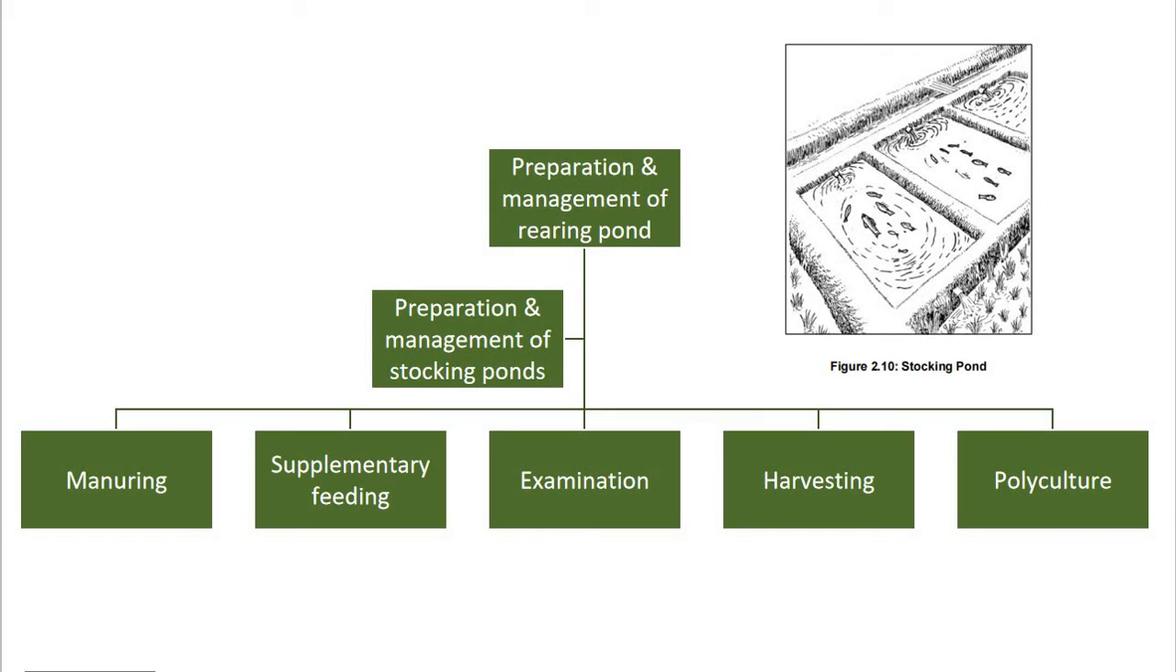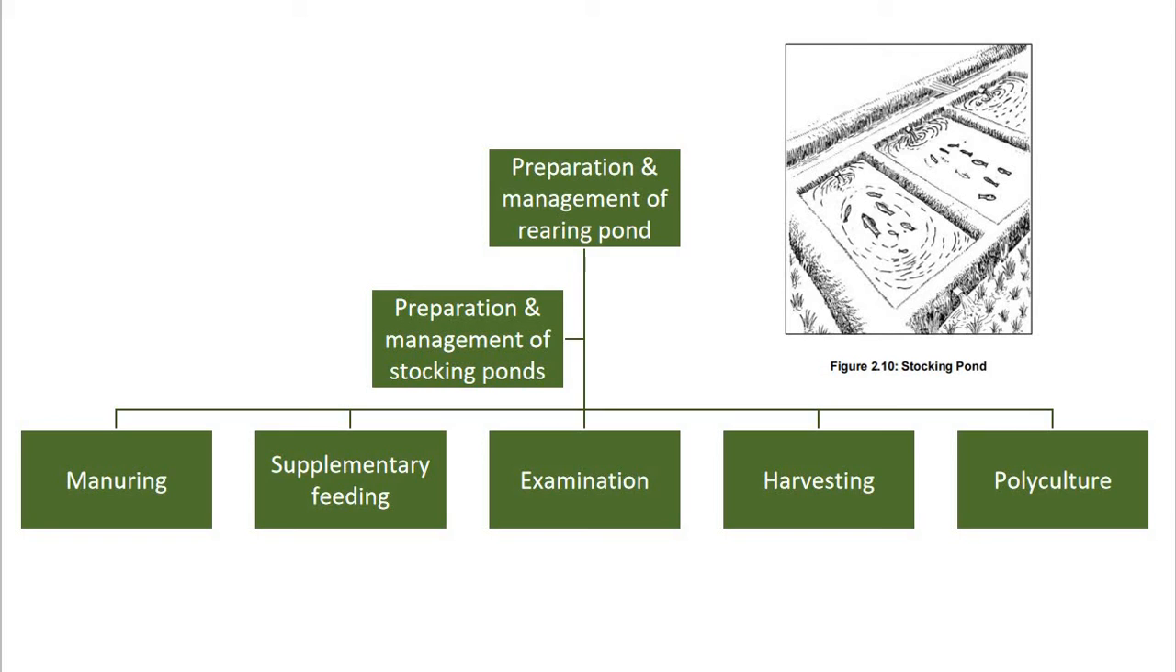Now again here, polyculture or composite fish farming. In polyculture, the major carps like Labeo rohita, Catla, and Cirrhinus mrigala are stocked together in the same pond. This method is called composite fish culture or polyculture.